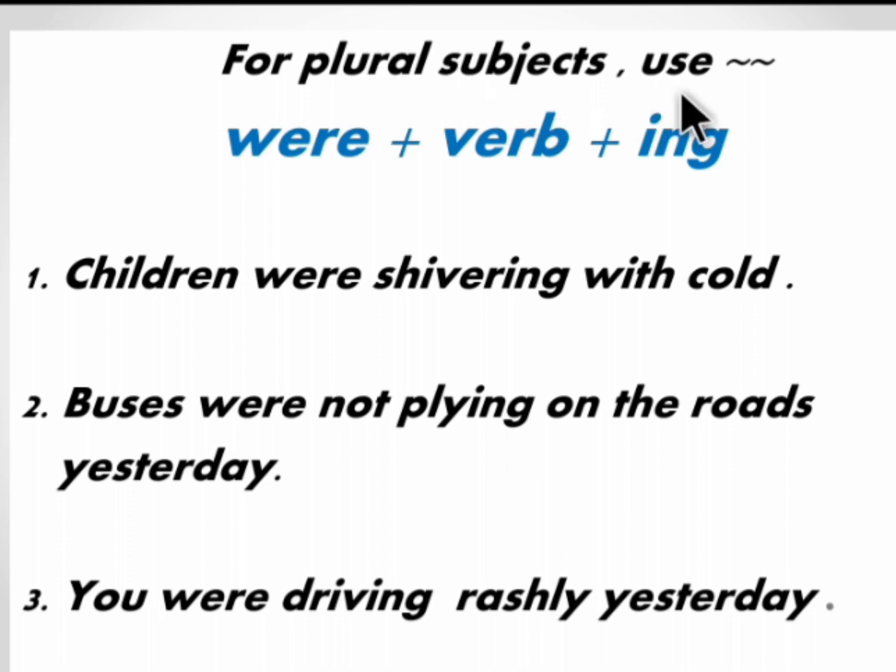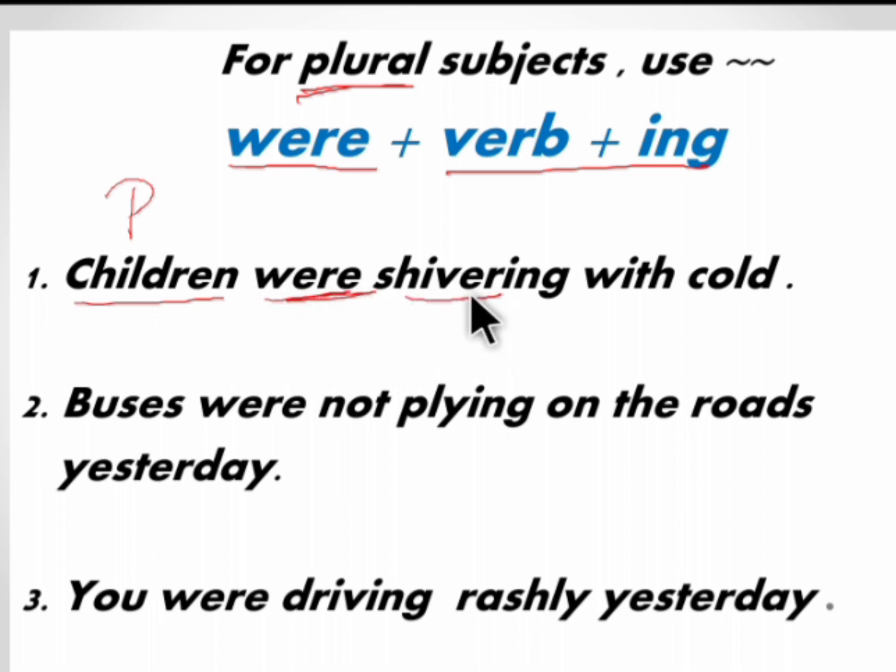For plural subjects, use were plus verb plus ing. Children were shivering with cold. Children is a plural noun, so we use were. Shiver is the verb and ing denotes the continuing action. Children were shivering with cold. This were denotes the past tense.